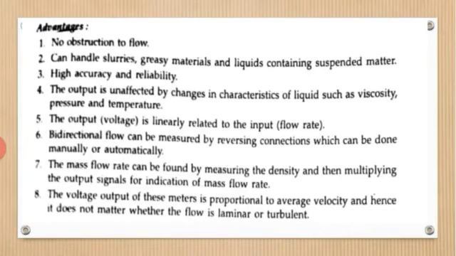Okay, these are the advantages. No obstruction to flow, can handle slurries, high accuracy and reliability. The output is unaffected by changes in characteristics of liquid. The output voltage is linearly related to the input, it means the output voltage is linear to the flow rate. Bidirectional flow can be measured, either direction flow we can measure. The mass flow rate can be found by measuring the density and multiplying the output signal for indication of mass flow rate. So all of you go through these advantages.